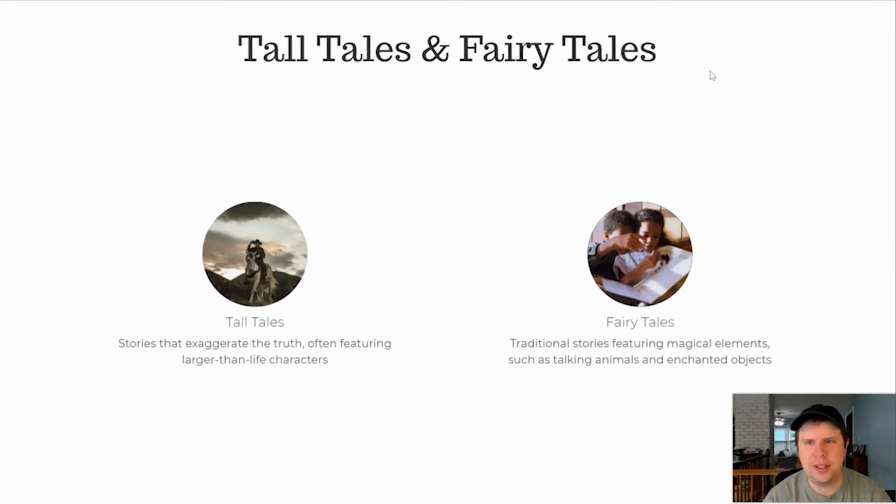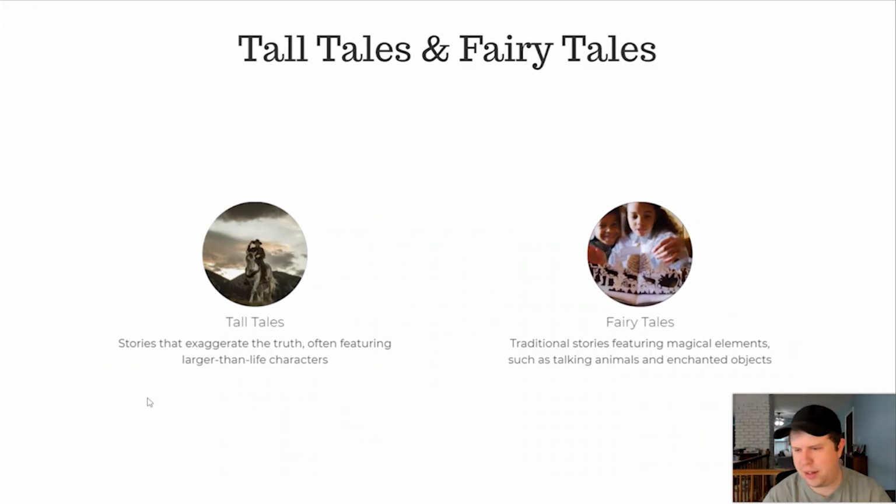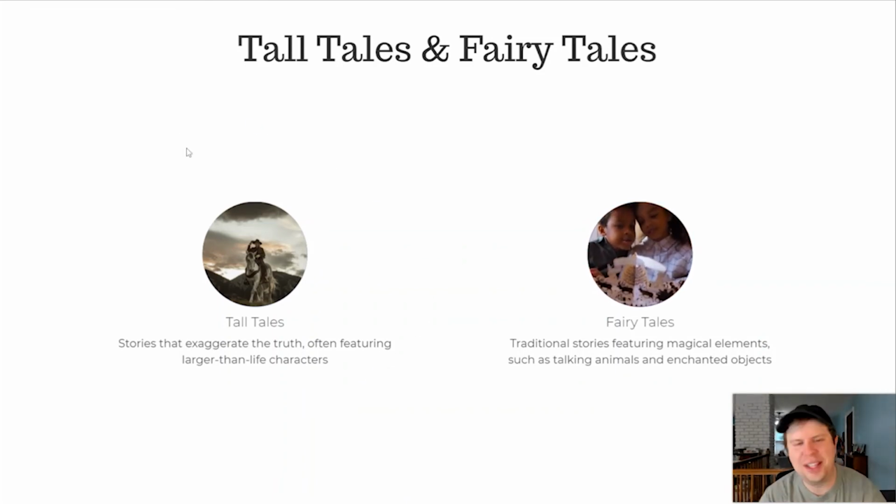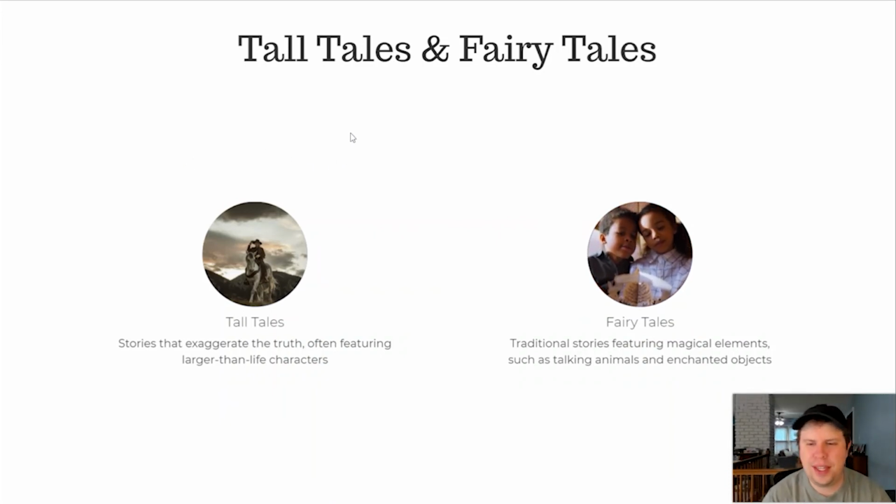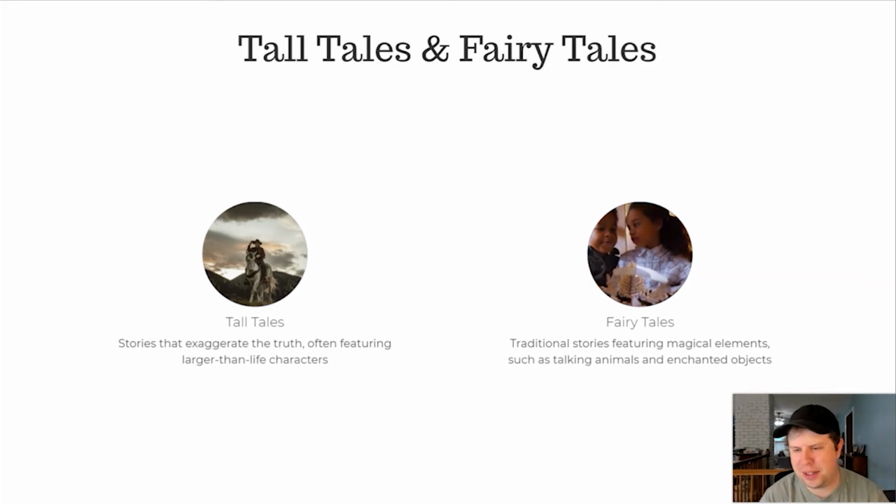Looking at a couple more, tall tales and fairy tales. Tall tales are stories that exaggerate the truth, often featuring larger-than-life characters. Things like stories about Paul Bunyan or Pecos Bill and the very ridiculous feats that those guys supposedly did would fall under tall tales. Fairy tales are traditional stories featuring magical elements such as talking animals and enchanted objects.